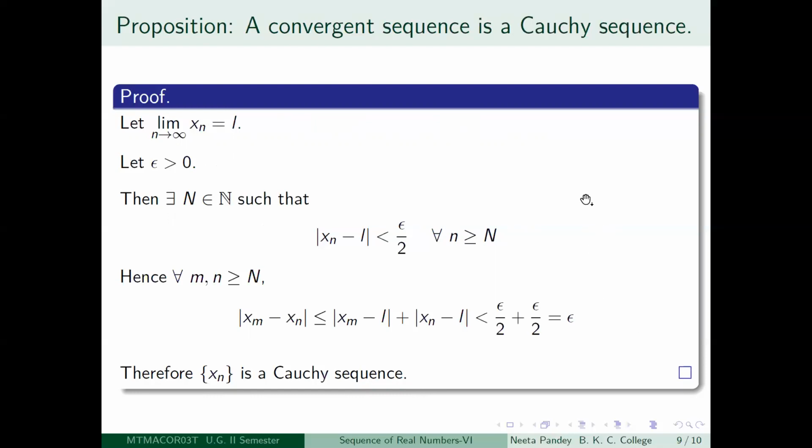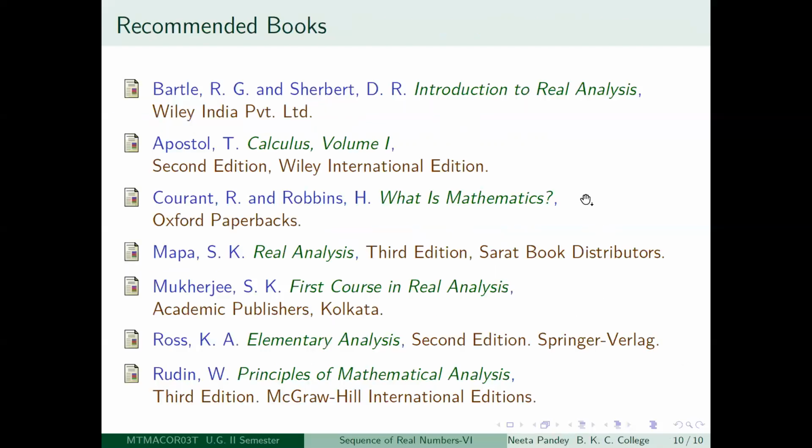Straightforward. The other way is not so straightforward. For that, we have to learn something called subsequences, and this we will do in our next lecture. Let us stop here.